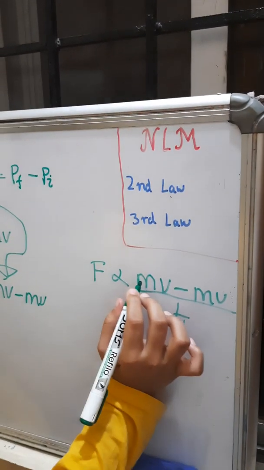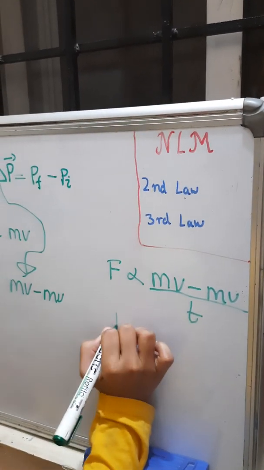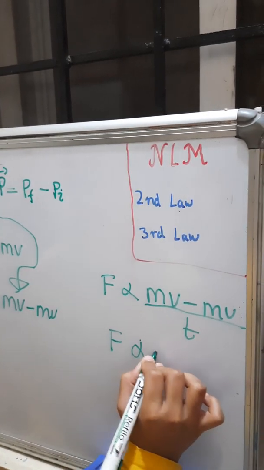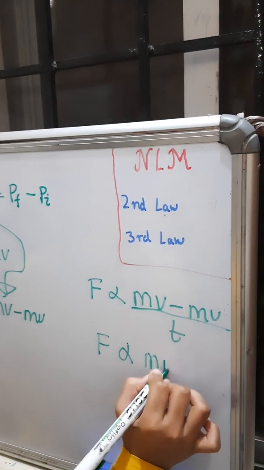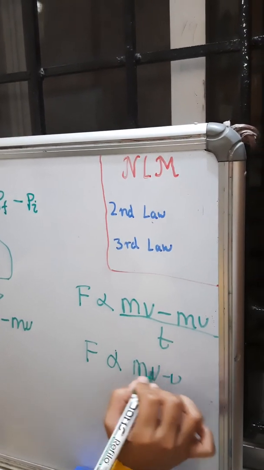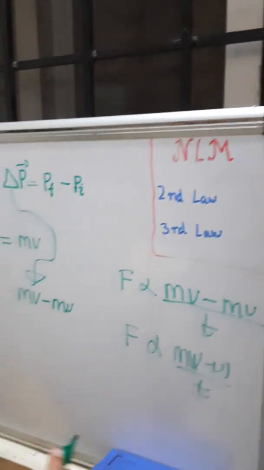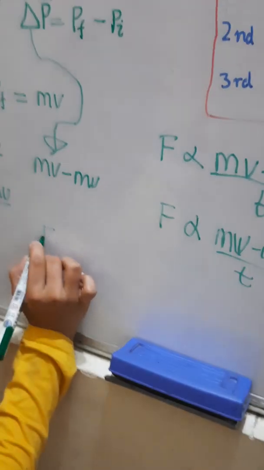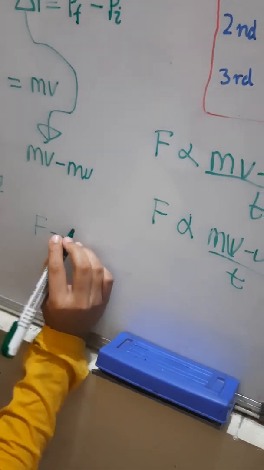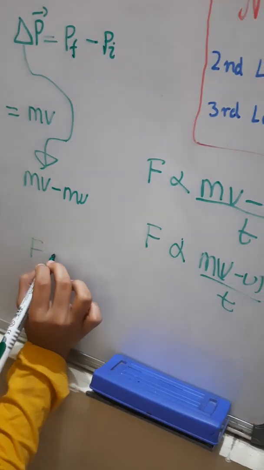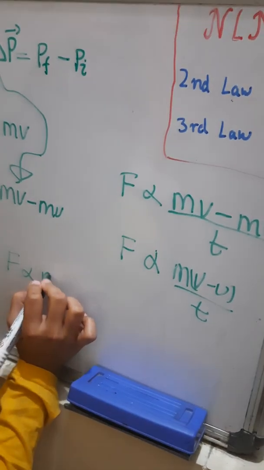Now here this mass is common. So F is directly proportional to m times v minus u by t. So F is directly proportional to ma.